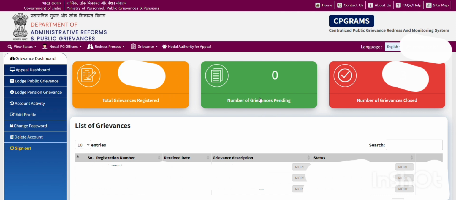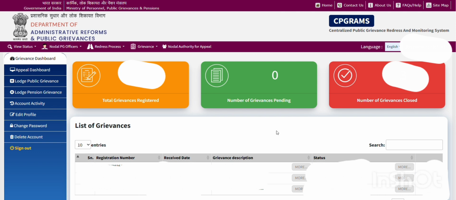Right, so as you can see, I have already registered 7 grievances, and all of them have been closed. That is, of course, the problems have been solved. That means it actually works, and you may Google it. The chairperson of this CPGRAMS is the Prime Minister himself. So you can be sure that your problem, if it is genuine, will be solved.